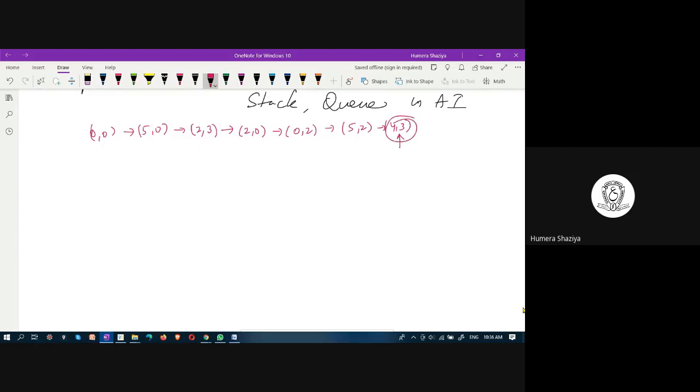This is our goal state. From start state, by using open queue, closed stack, state X, successors list, found, by using all these variables, we could reach from start to goal.